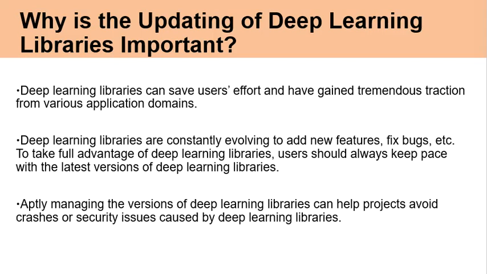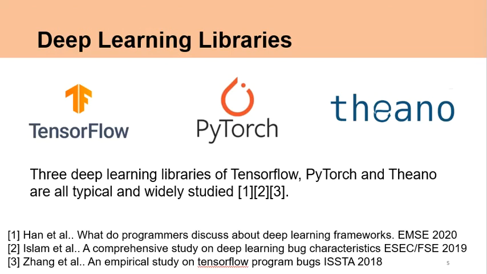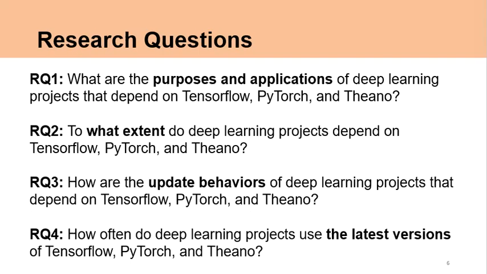Therefore, to take full advantage of deep learning libraries, users should always keep pace with the latest versions of deep learning libraries. Aptly managing the versions of deep learning libraries can help projects avoid crashes or security issues caused by deep learning libraries. In this paper, we choose TensorFlow, PyTorch, and Theano to perform our study. The three deep learning libraries are typical and widely used in the deep learning domain.